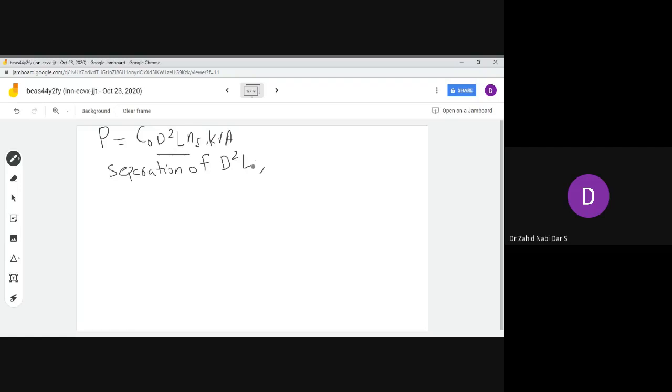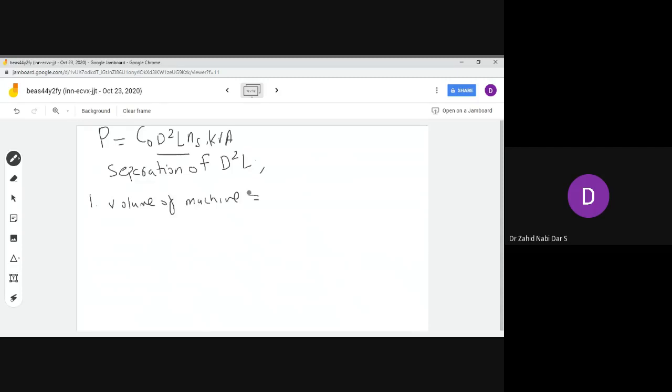So there are some important properties. From the D square L, you can write D square L in terms of volume, because D is in meter and L is also in meter, so this is volume. So number one factor, you can write the volume of machine.